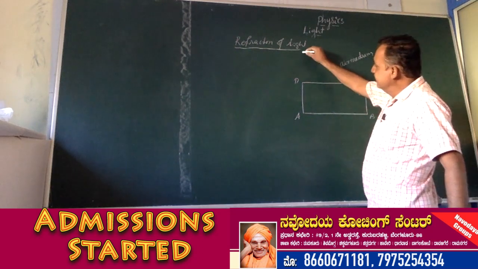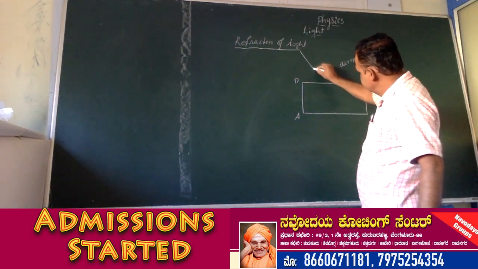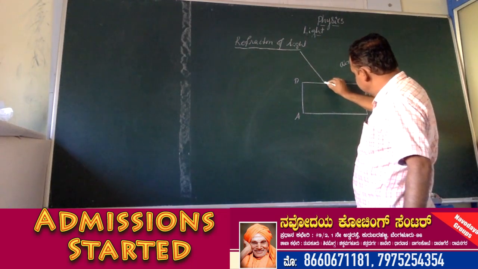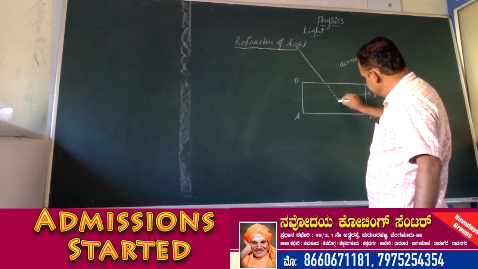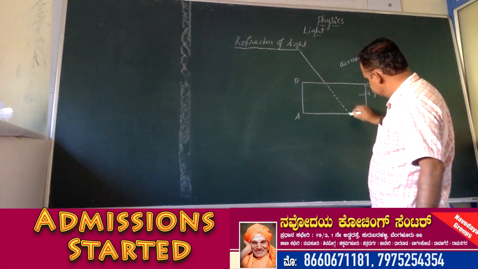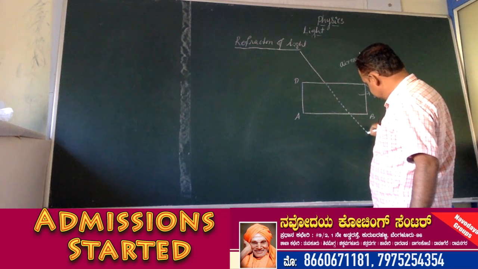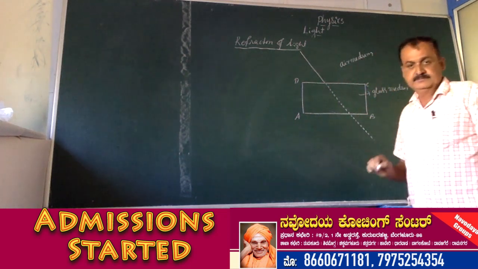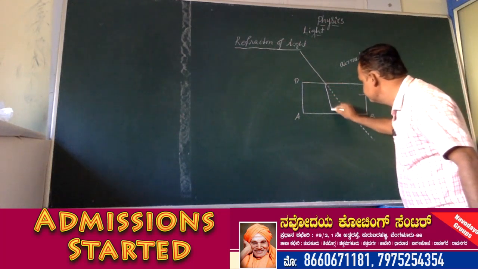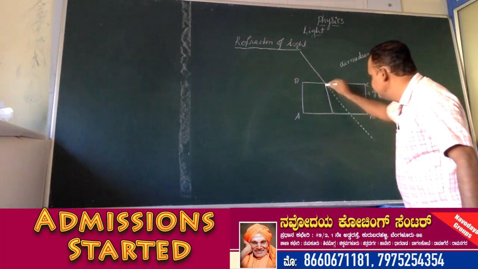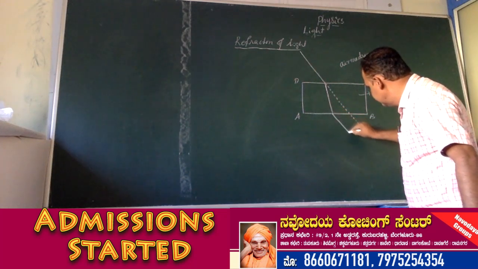When the ray of light falls on the surface of this glass, it does not move in the same direction like this. It bends in the glass medium, and again it moves in the same direction in the air medium.